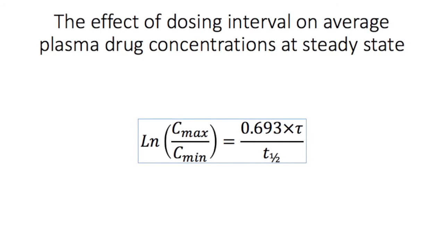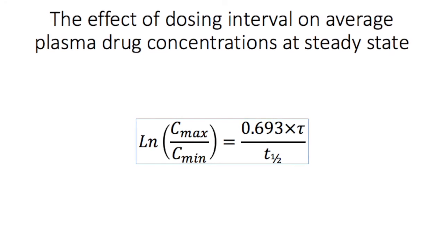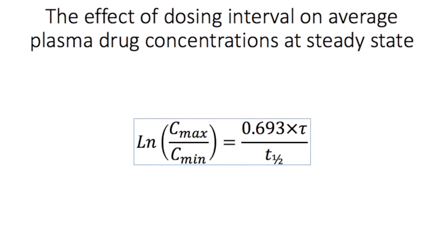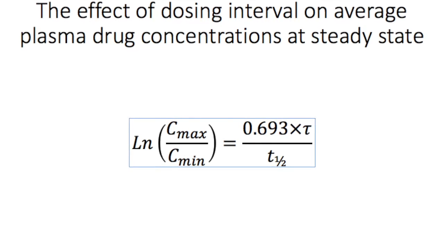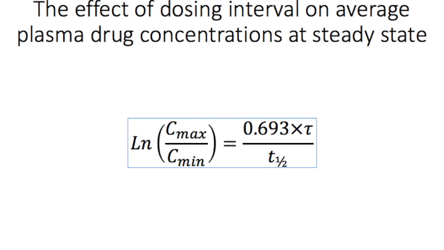For a given half-life, any increase in the dosing interval will result in greater fluctuations. Similarly, if the dosing interval is not adjusted for a shorter half-life, this will also lead to greater fluctuations.